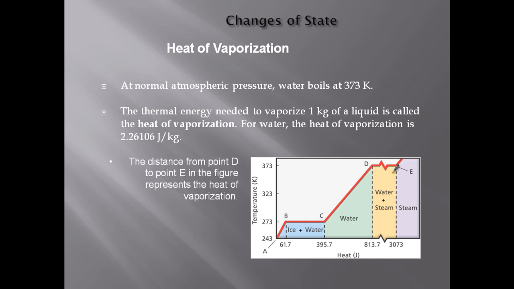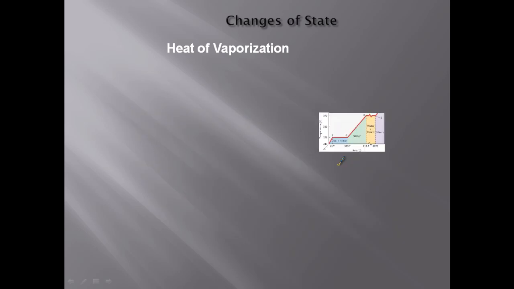The distance from D to E here represents that heat of vaporization. Take 3,073 and subtract 813.7. We're going to get roughly 2.26 joules per kilogram if we do a little bit of conversion. Right now this is in grams, so you have to multiply by thousands. Every material has its own specific heat of vaporization.